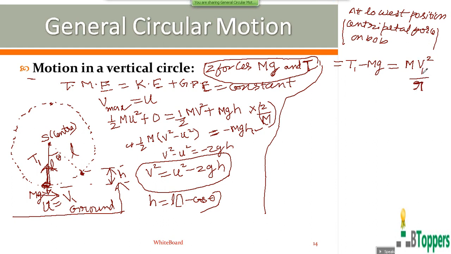We write v equal to v1 at the lowest position. So T1 minus mg equal to mv1 square by r. So the magnitude of the tension of the string at the lowest position can be written as mg plus mv1 square by r. So the maximum tension in the string is the tension at the lowest position, or mg plus mu square over r you can write. Of course, the radius of the circular path in this case can be taken as equal to the length of the simple pendulum.